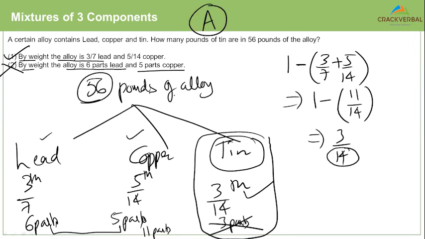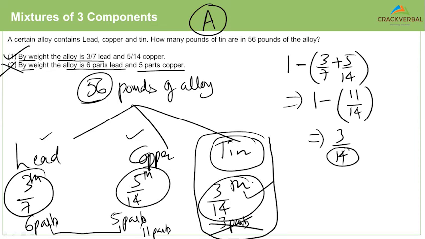So there are very, very few questions involving mixtures of three components where you actually have to use the weighted average equation. Even if there are three components, very often on GMAT questions, you'll only have to deal with a couple of components at a time, right? Or if you have to deal with all three, I think the data given to you will be very simple, in such a way that you'll be able to find out the third component very easily.